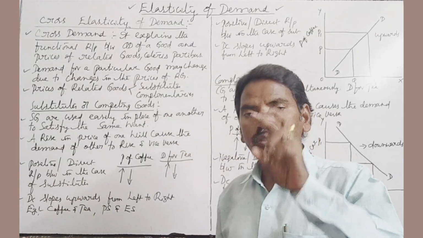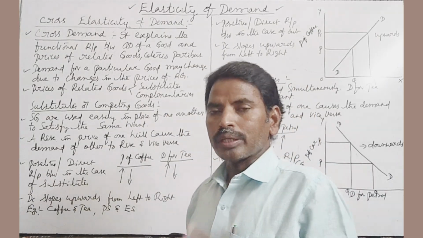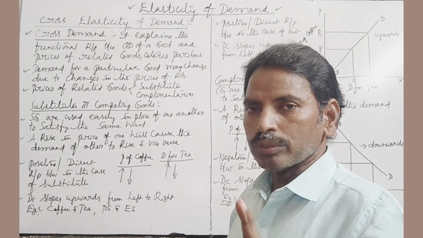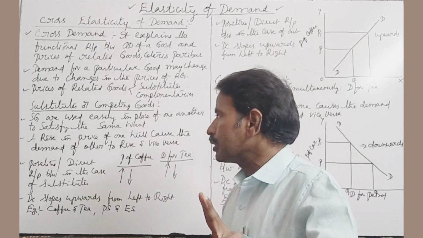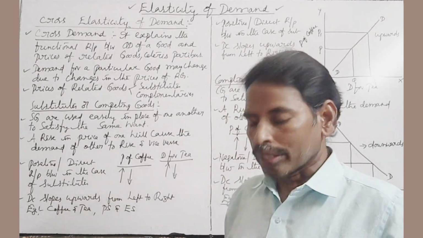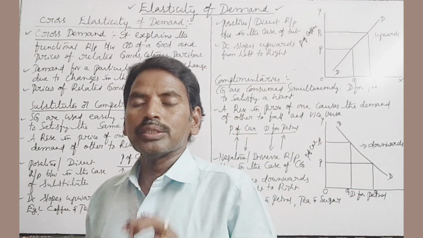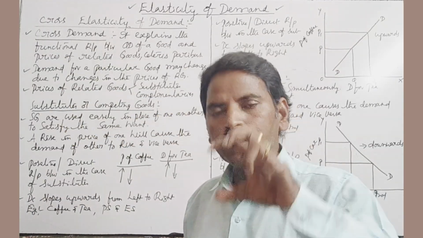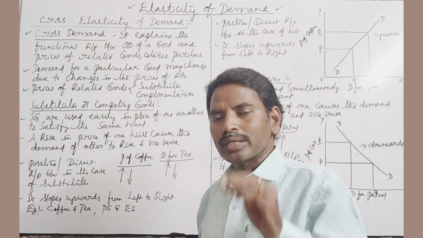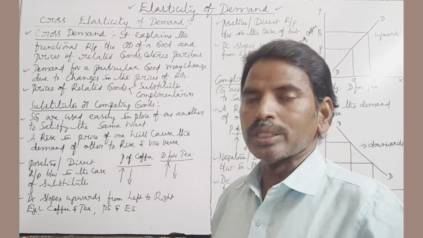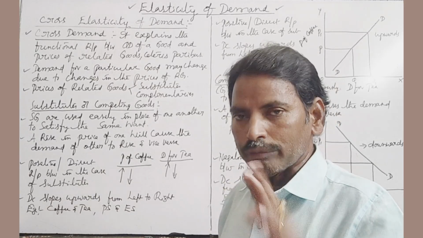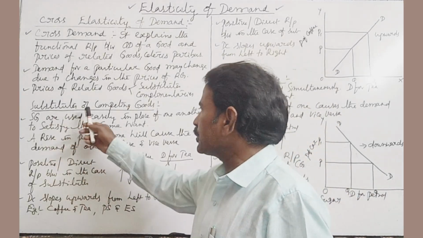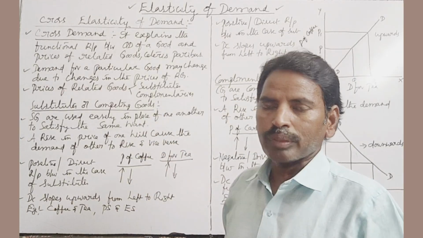The related goods are two types. One is substitutes, another one is complementaries. Prices of related goods are two types. One is substitutes or competing goods. Second one is complementaries. So now let us examine first substitutes or competing goods.